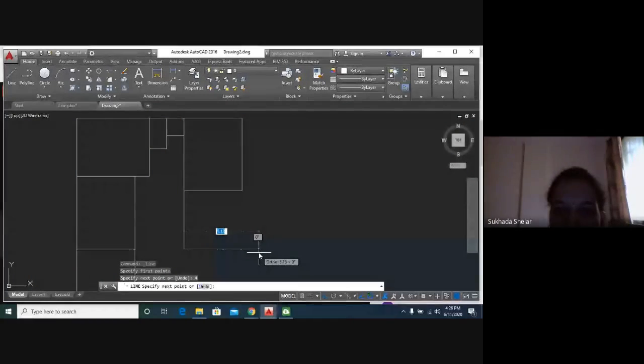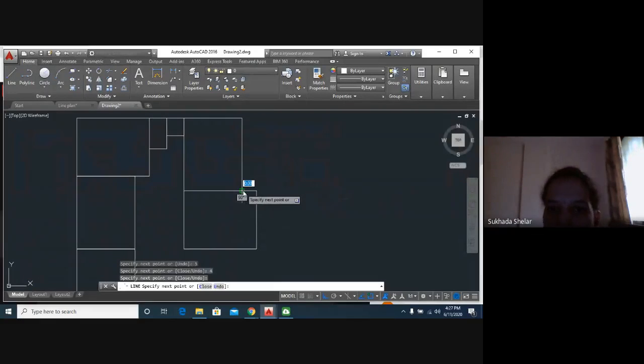And again, vertical dimension, 4 meters. Have you understood? Now, this opening you can see, we will directly join this to the another bedroom. Our second bedroom is also ready.